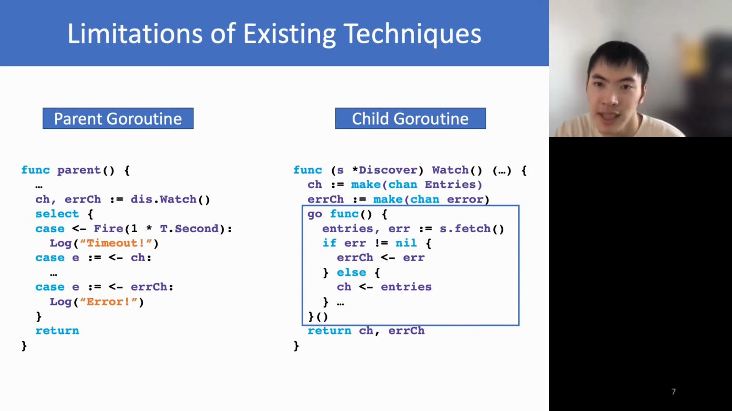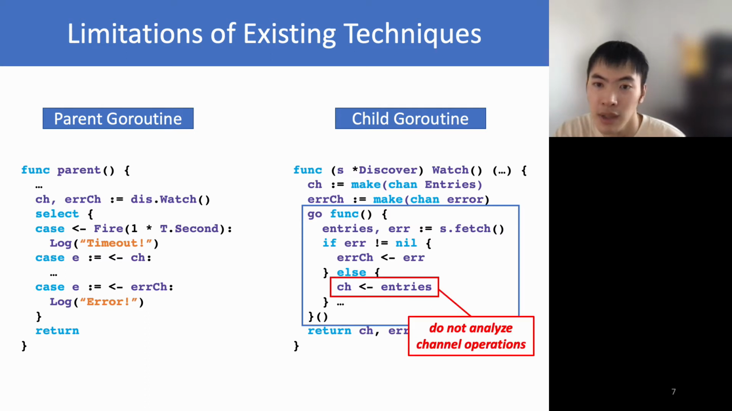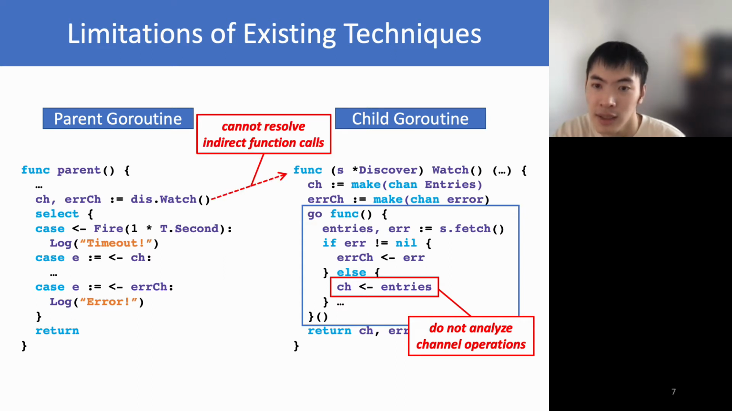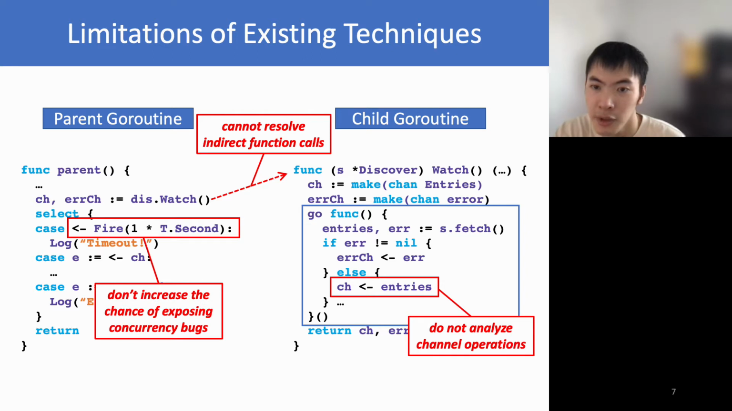Unfortunately, no existing techniques can effectively detect channel-related bugs similar to this one, for three reasons. First, concurrency bug detection techniques designed for traditional programming languages only monitor shared memory access and shared memory primitives. They do not consider and analyze channel operations. Second, existing static techniques designed for Go cannot resolve complex indirect function calls. Third, existing dynamic techniques for Go merely report triggered concurrency bugs, and they cannot increase the chance of exposing concurrency bugs.